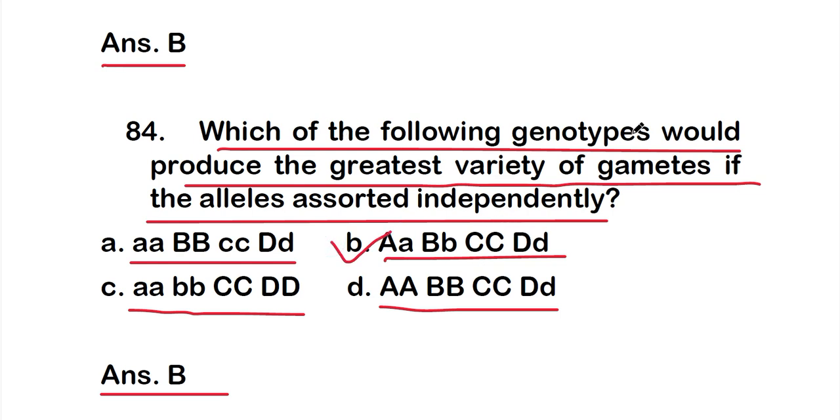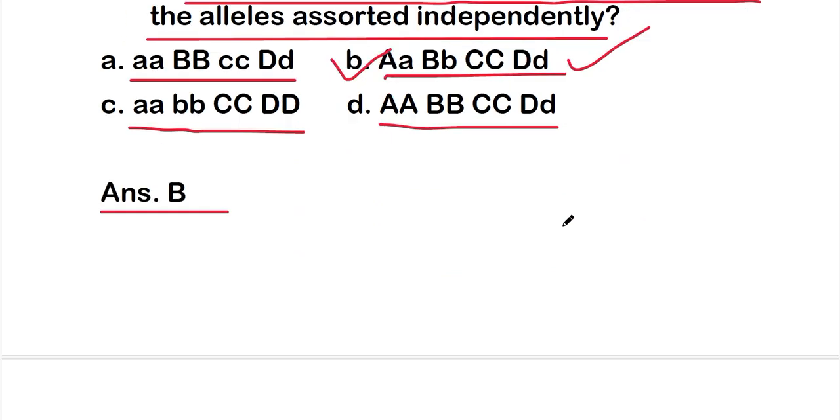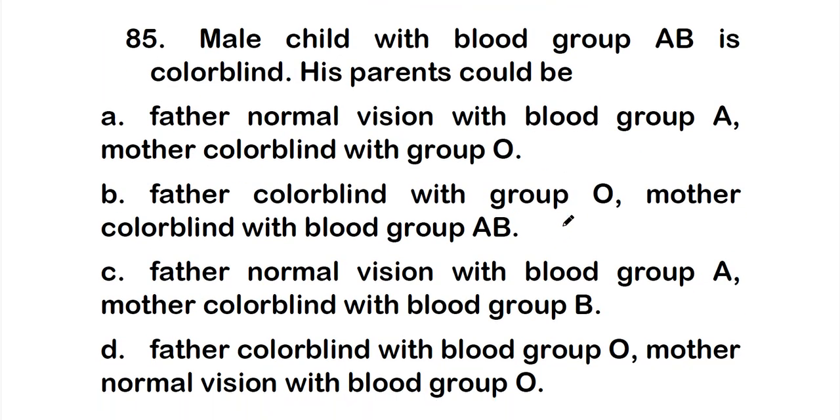Which of the following genotypes would produce the greatest variety of gametes if the alleles assorted independently? So this is the right one. Okay, so let's move on to the next question, question number 85.